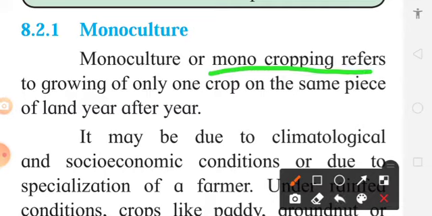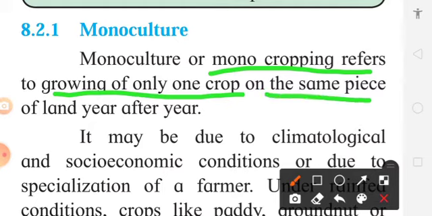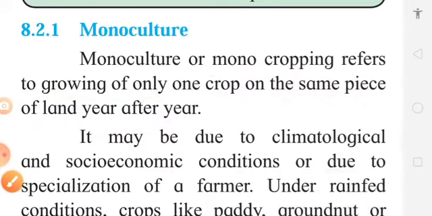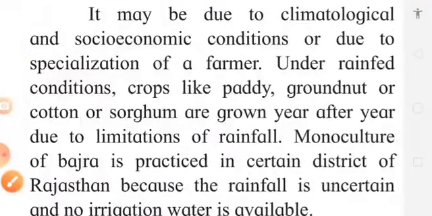This means growing of only one crop on the same piece of land year after year. For example, we are cultivating rice. In South India, rice is cultivated in Kharif, Rabi, summer and years together. So when we cultivate only one crop year after year, that becomes monoculture.